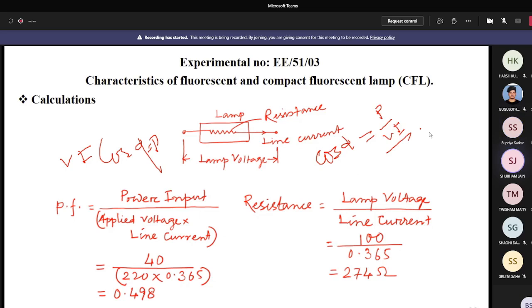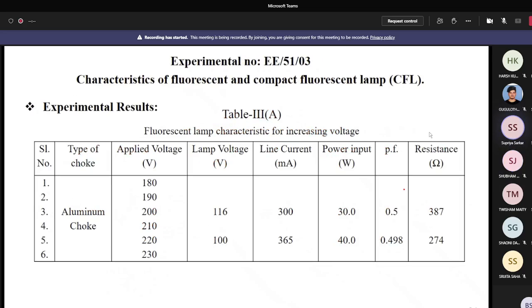You and sir are saying the same thing. So it is the active power, it is the apparent power. Sir, active power is basically the output power, the output we are getting. And apparent power is the ideal power that we are sending, V into I, that is what we are sending. Sure, clear. Okay. So now you can find out the power factor, you can find out the resistance.